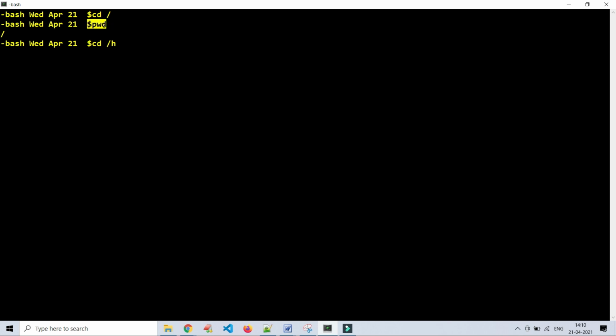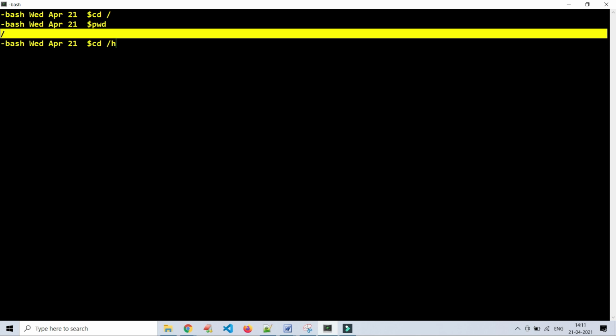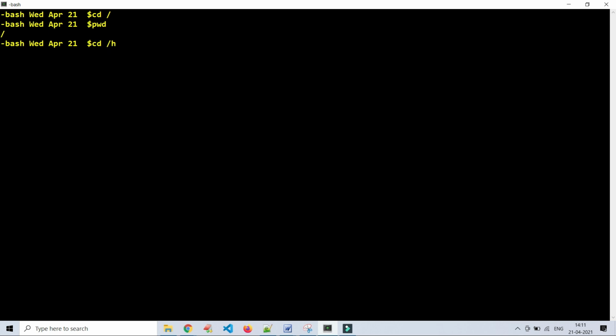PWD is nothing but present working directory. If you enter PWD and press enter, you will see the present working directory. So we are in the root directory, that is why we are seeing a / here. I want to go to my home directory. CD is nothing but change directory, followed by the target, which here is the home directory for me. Now enter PWD and see the present working directory. See, now I am in the home directory.